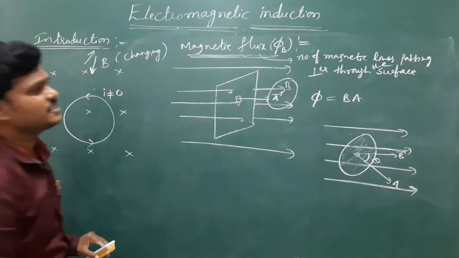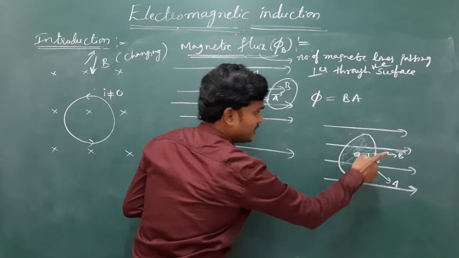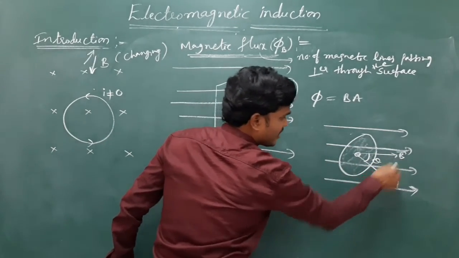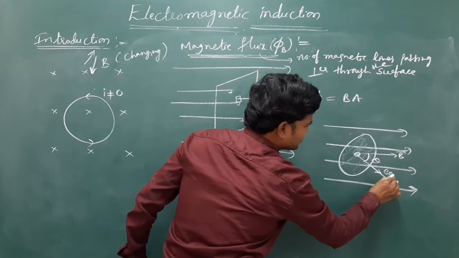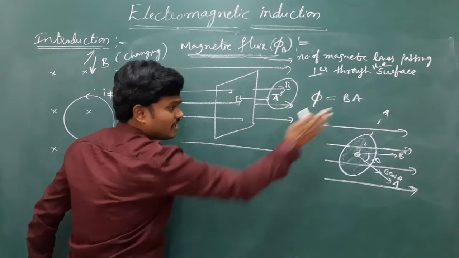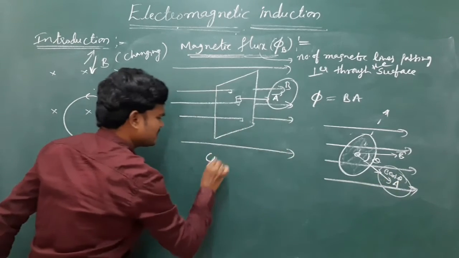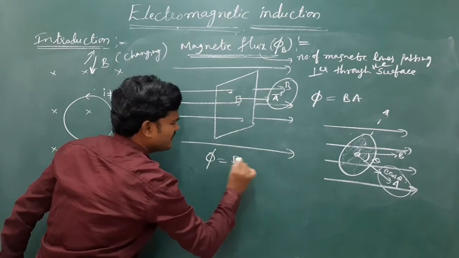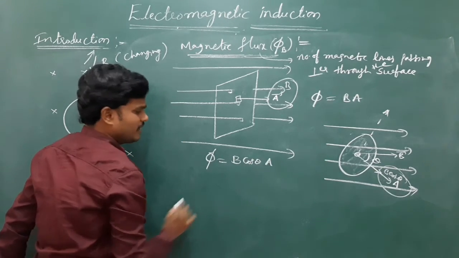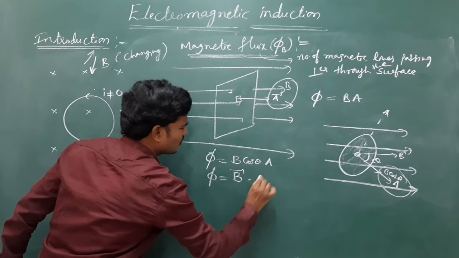Here flux means it is the product of field and area. So the field normal to the surface: resolve the field into components. This is B cos theta, and B sin theta is parallel to the plane of the coil, so that is ineffective. Only B cos theta counts. So the flux is written as B cos theta into A. Otherwise, we can write it as B vector dot A vector.